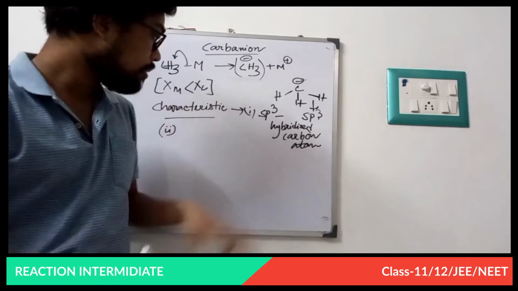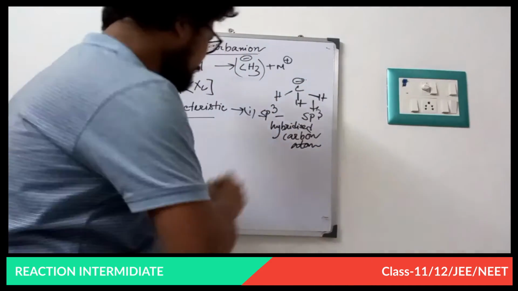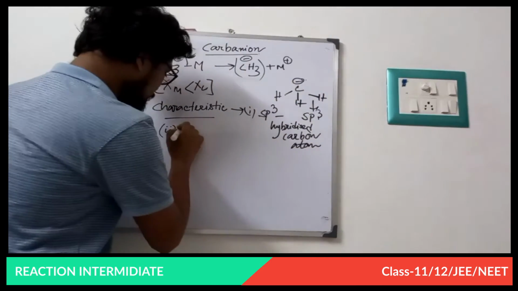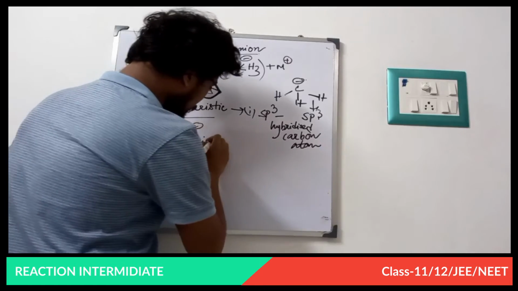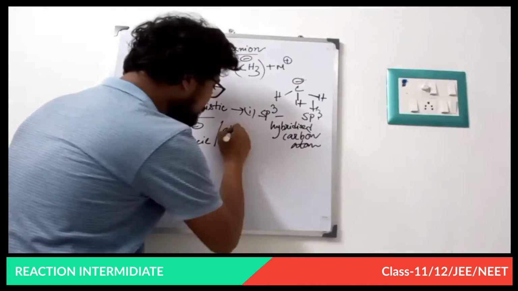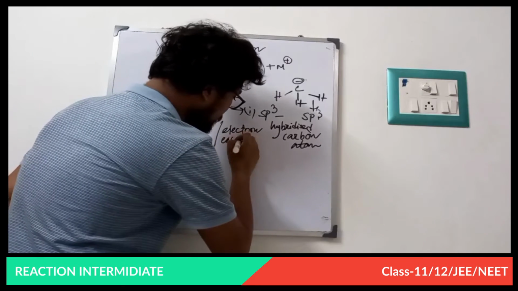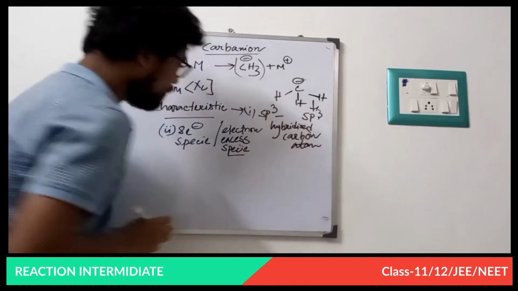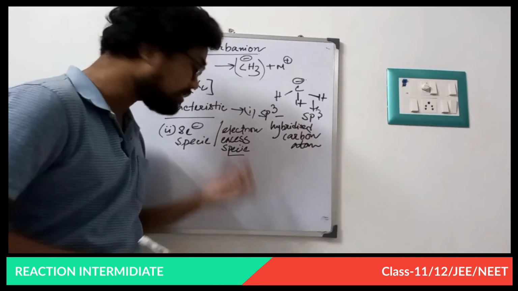Now what next? What is the type of species? Is it an electrophile or a nucleophile? Now look very carefully: 1, 2, 3, 4, 5, 6, 7, 8. It is an 8 electron species, or excess electron species.